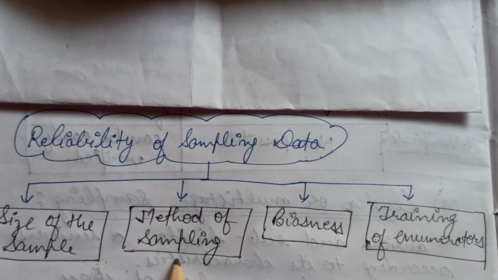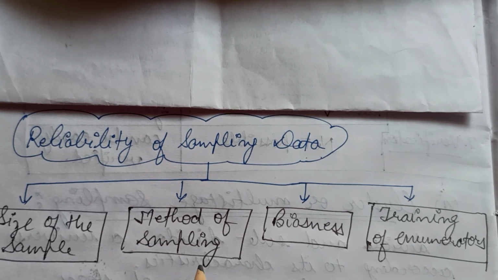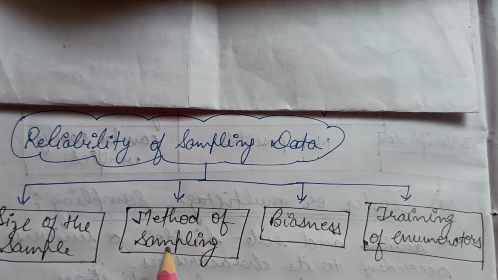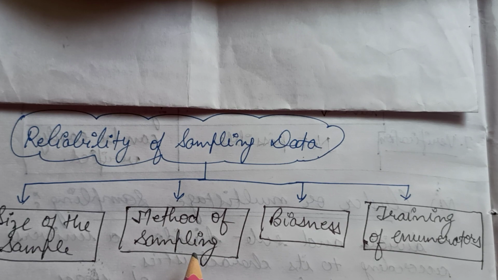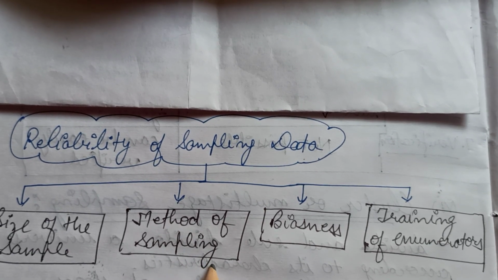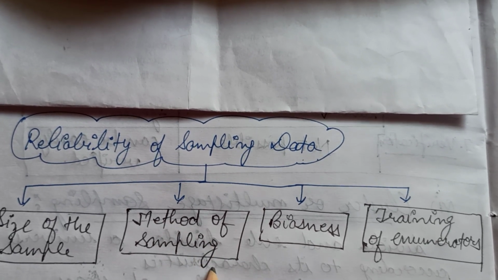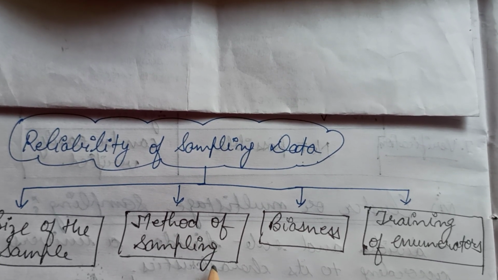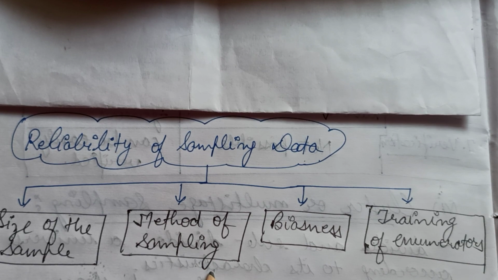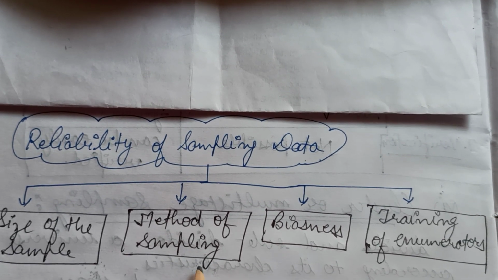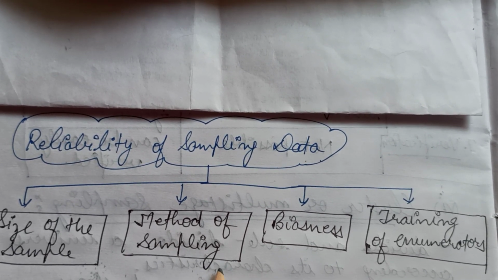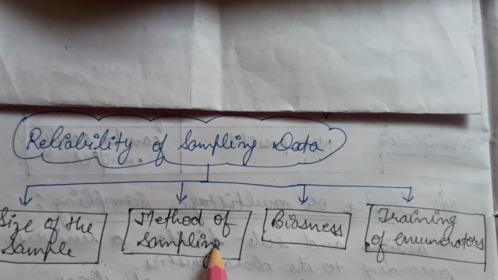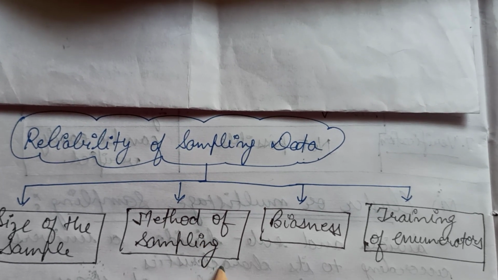The next one is the method of sampling. The method of sampling must be chosen according to the characteristics of our population. If the method of sampling is not simple, it will not adequately represent the population. Therefore, a method which is simple in nature as well as represents the characteristics of the whole population must be used.